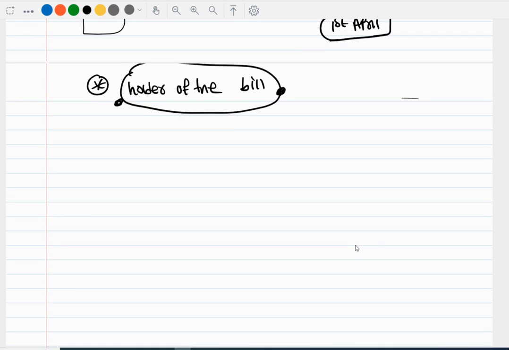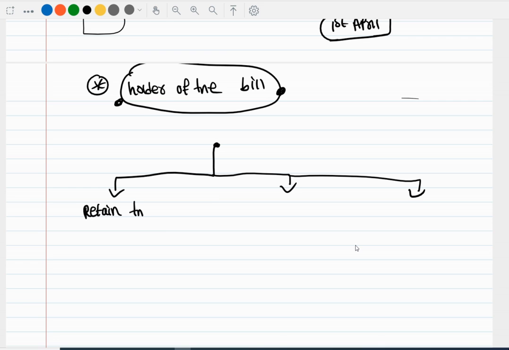We have discussed in the first video that the drawer has 3 options. What are those? He can retain the bill until the due date, and on the due date the drawer can go to the drawee to collect the money. That is one option.